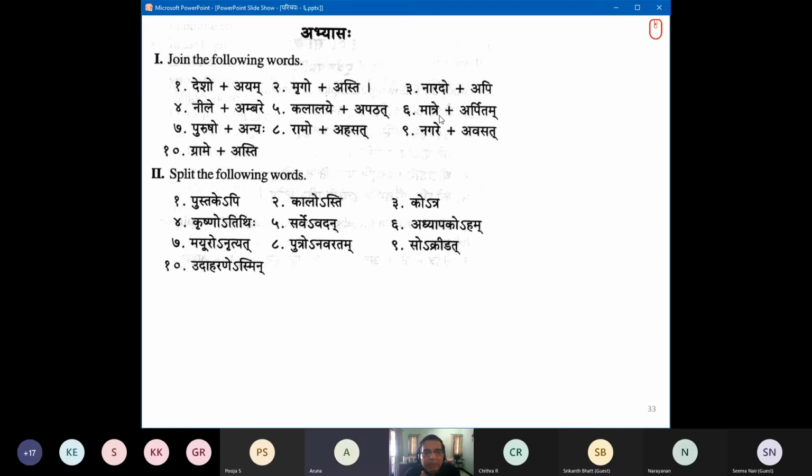Okay, mother. And Matre is in the mother, I think, Saptami. There may be an alternative. Matari also I have seen. Matre, Matari. Okay, all right. It's Saptami, but okay. But clearly it is locative because Matre Arpitam, like that. Matre is Chaturthi, sir. Chaturthi, yeah. So it's like Ramaya Arpitam types.